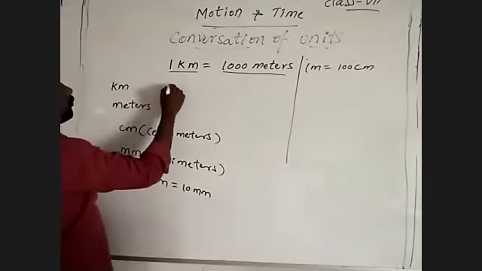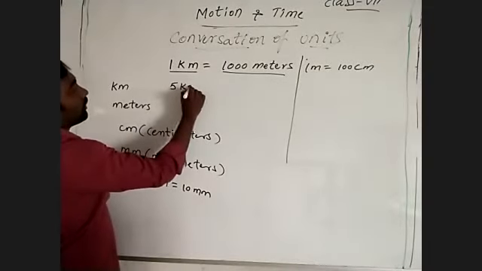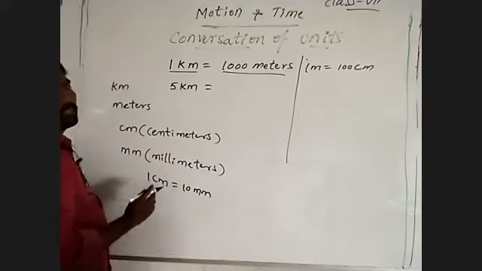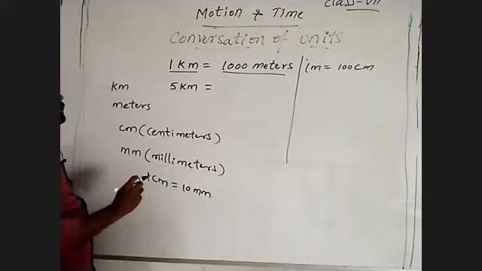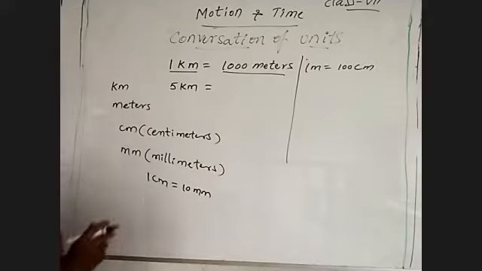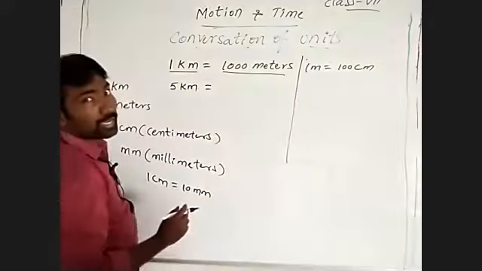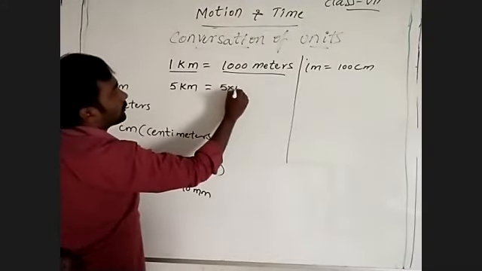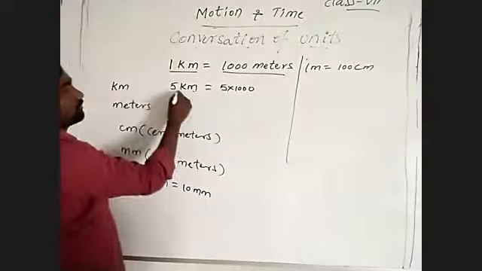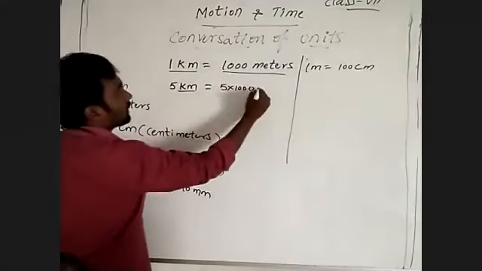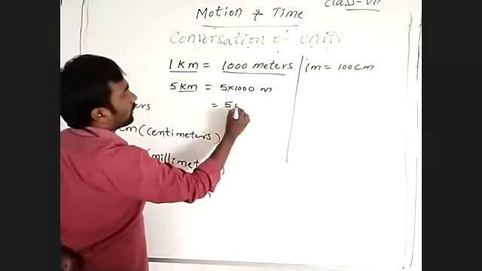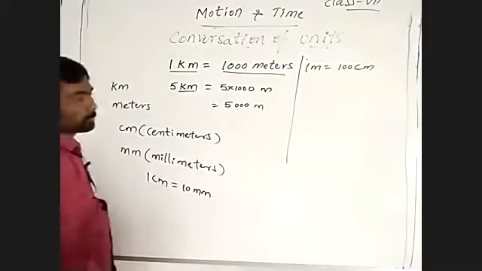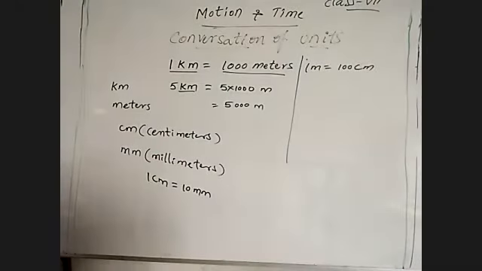Then 5 kilometers is equal to how many meters? So 5 into 1000, because 1 kilometer is equal to 1000 meters. So 5000 meters.